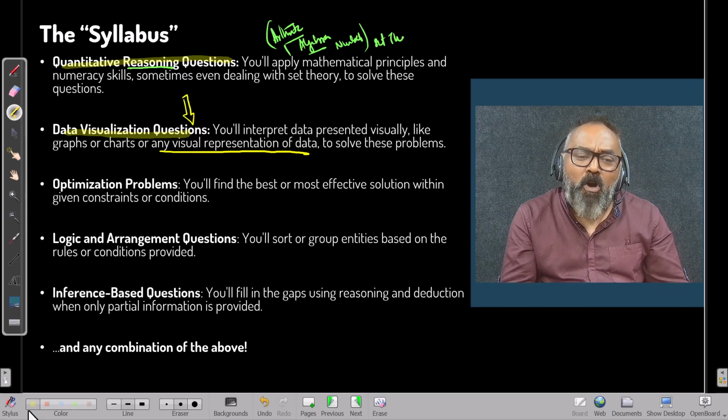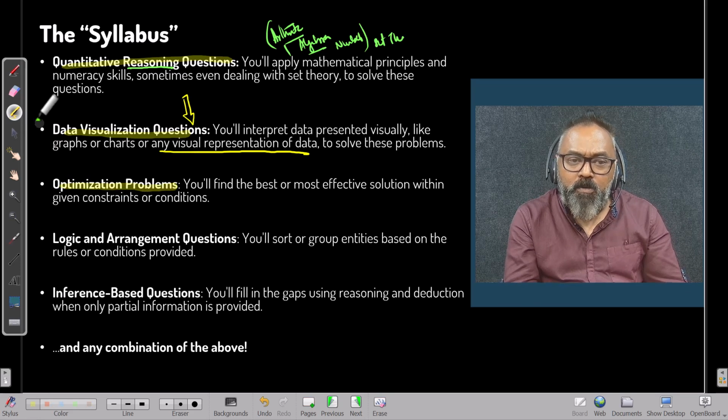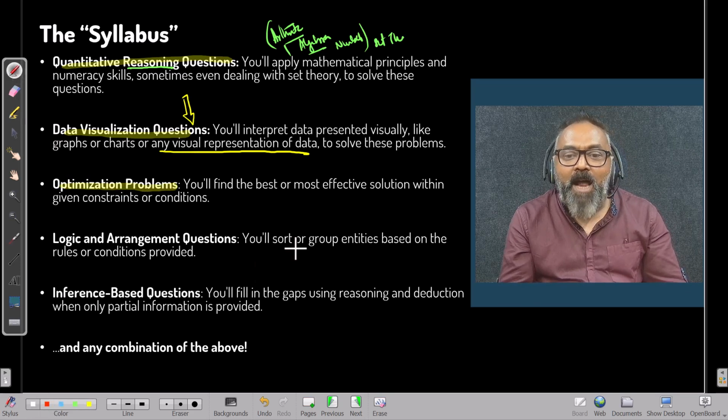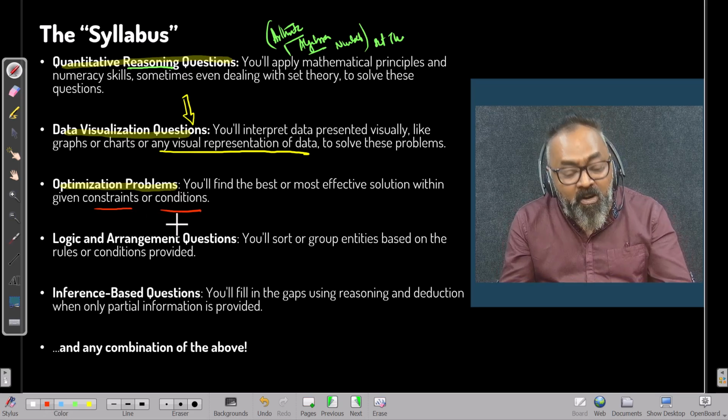Number 3, you've got a lot of questions which are optimization problems. You'll find the best and most effective solution within given constraints and conditions. Constraints are given, conditions are given.